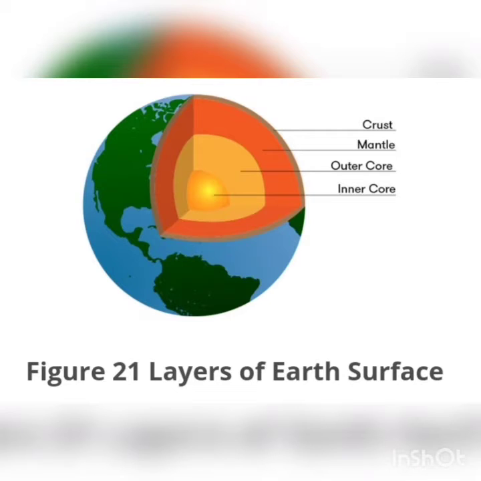Now, what is the cause of an earthquake? See, students, our Earth is divided into several layers. You can see in the picture: crust, mantle, outer core, and inner core. Now, the outermost layer of the Earth is divided into several plates. These plates are always in motion, that is, they are always moving. As they move past each other or when they collide, some kind of disturbance arises in the Earth's crust. These disturbances are called earthquakes, or you can say tremors, students.